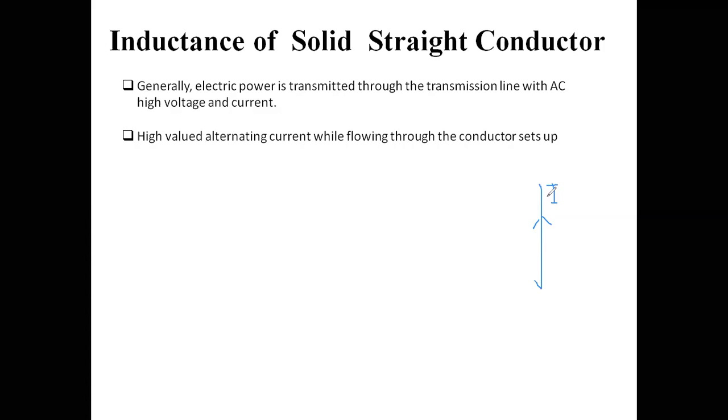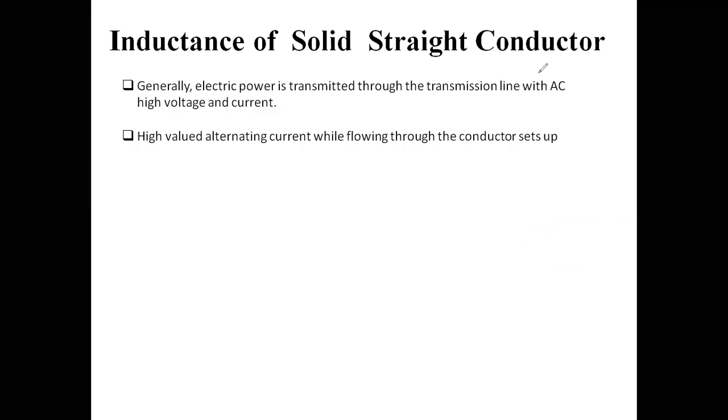If we apply the thumb rule, this is the direction of current, then what will be the direction of magnetic flux? It is like this. So we will get some magnetic flux like this. From Ampere's law, we know that this is the direction of current, and this arrow will be the direction of magnetic field.